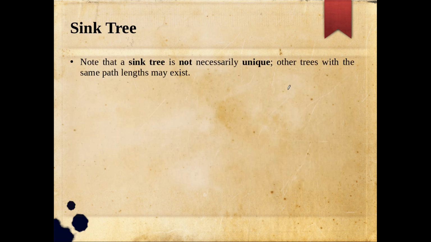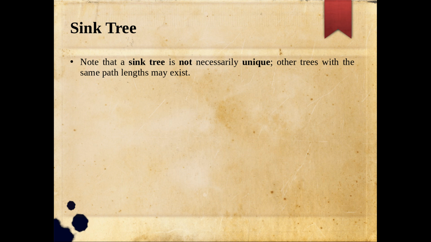Now something more about the sink tree. Note that a sink tree is not necessarily a unique one, because if you look at the number of hops, say 3 hops itself, there will be more than one path to get that 3 hops, and accordingly you may get more than one sink tree. But finally, for the optimal one, if you are getting a different one also, the total number of hops, something like a minimum spanning tree concept, if you are getting something like that, that is fine.